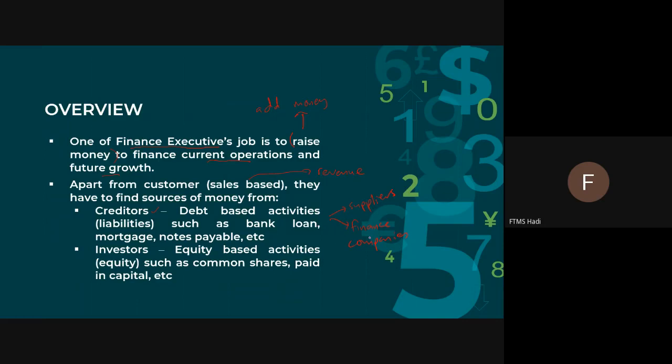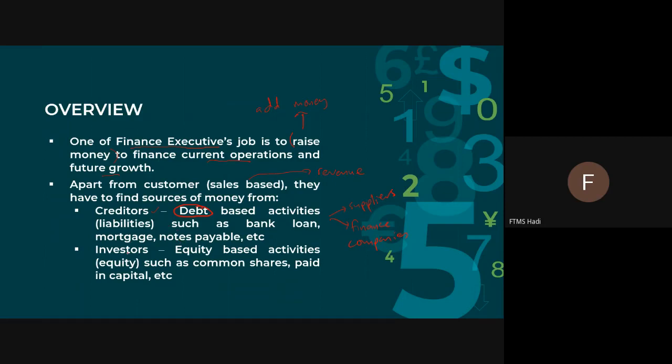From finance companies such as banks, they can apply for a bank loan, and for long-term loans such as mortgages and notes payable. So that means more debt-based activity. Since it is debt-based, the problem is that no matter whether the company grows or declines, they need to pay the debt, because that is the commitment, the agreement between the company and financial institutions.